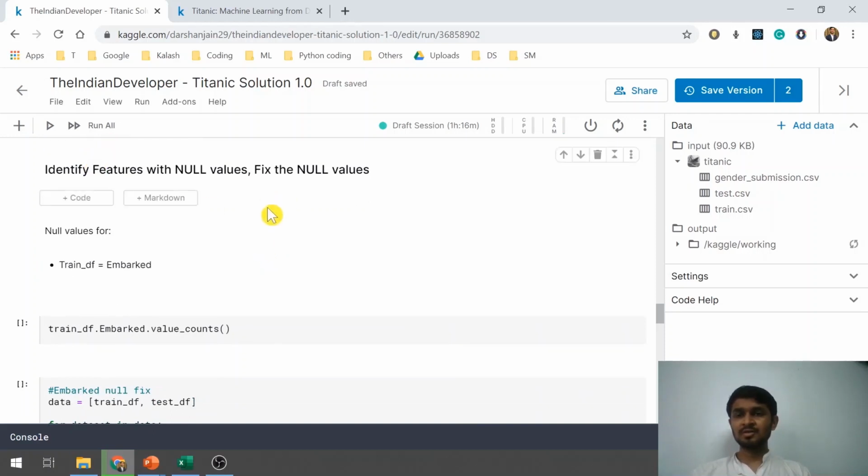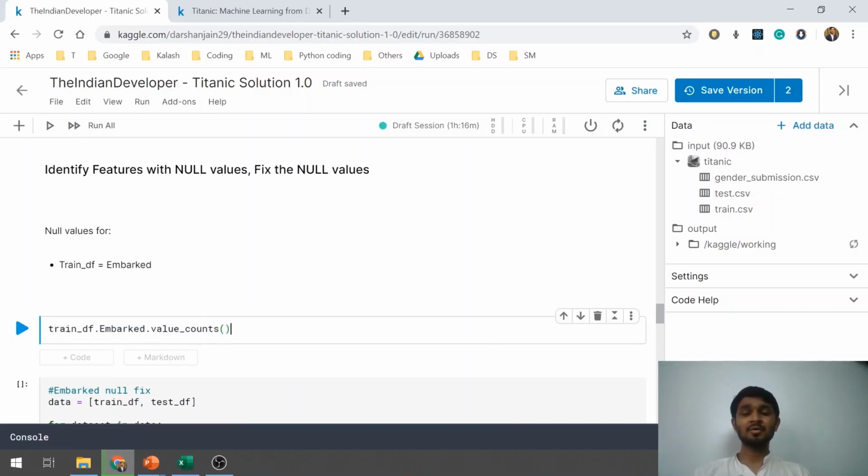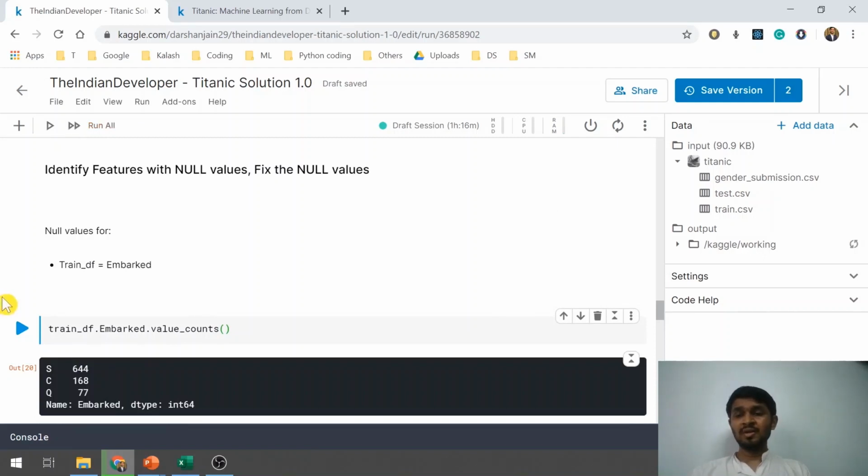You can see here, let me quickly take a value count of what values are there in the Embarked column. So when I run this part of the code, I see S, C, and Q. These 3 values are there in the Embarked column, of which S is repeated a lot of times, I can say around 70% of the time. So I have decided to fill the nulls by the common value, the value that is repeated the most, or the mode of this column, that is value S.